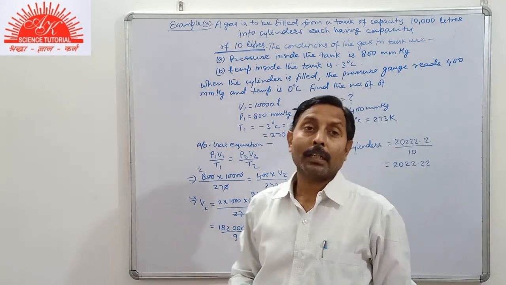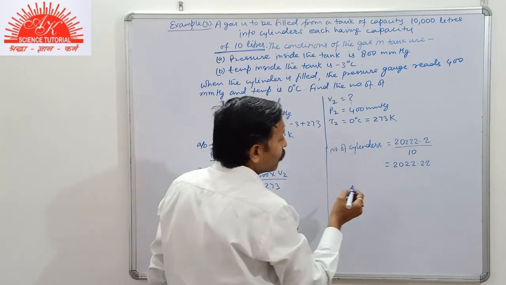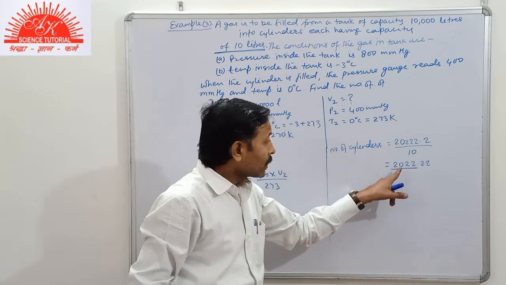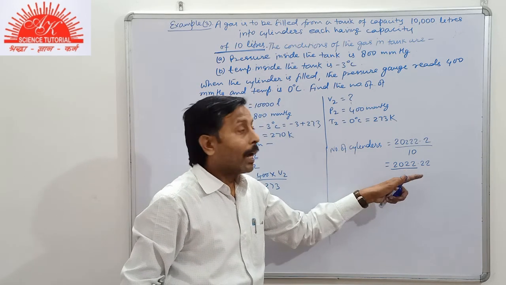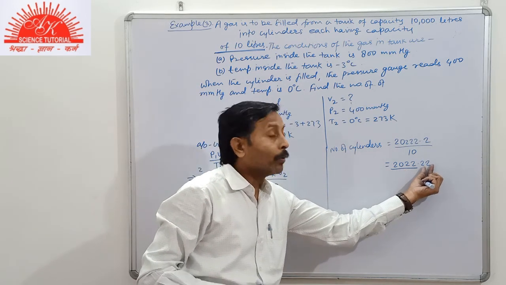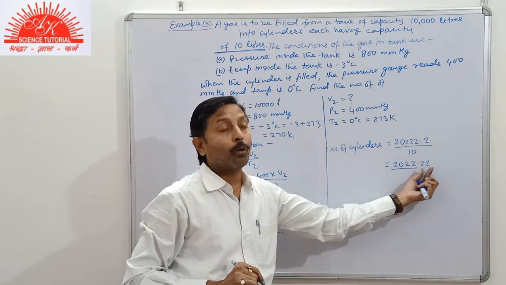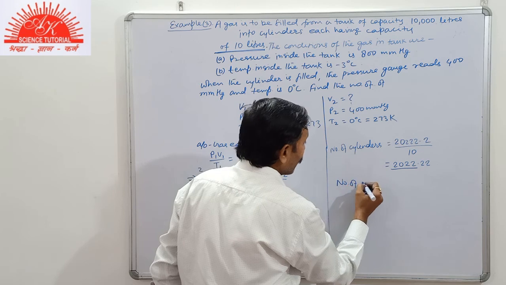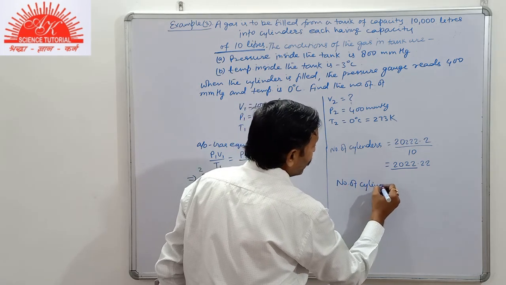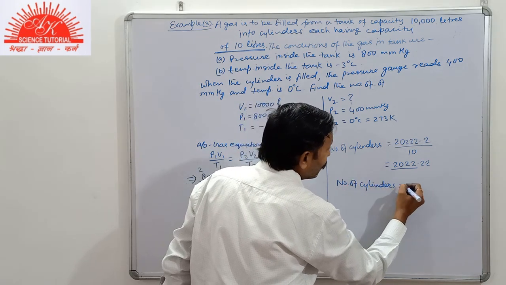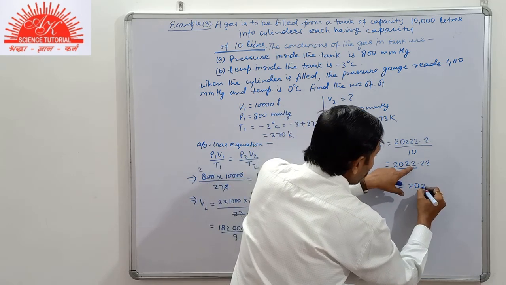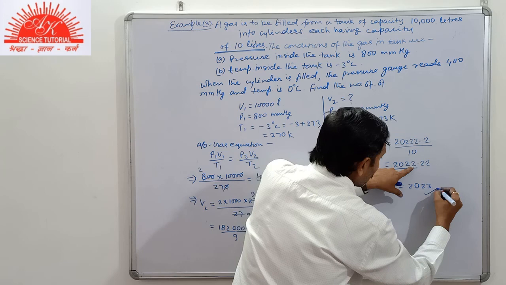Now, students, generally in the book the answer is written like this. This is for completely filled cylinders, and the remaining part will take one cylinder as a whole. So the number of cylinders will be 2022 plus 1, that is 2023.